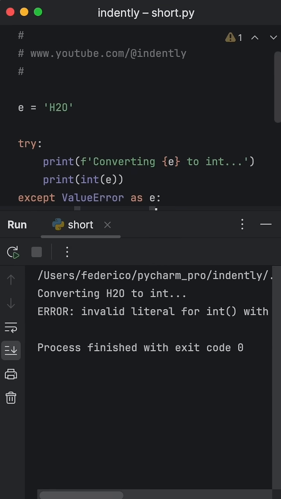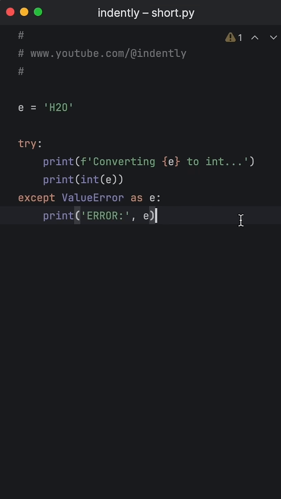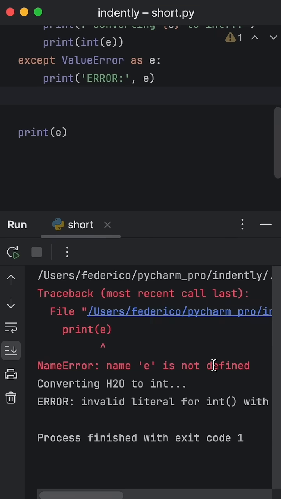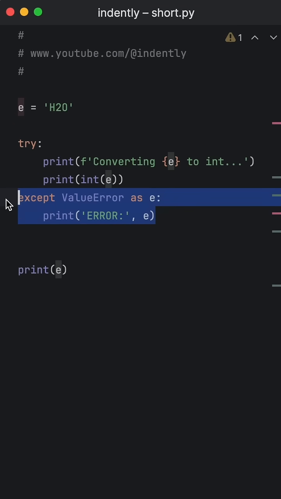Now, if we were to run this, we would get this output, that we encountered an error when we tried to convert our element to an integer. But what will happen now if we try to print e? Well, what you're going to notice is that we're going to get a NameError, that name e is not defined anymore. And that's because as soon as Python is done with using e in its try and except block, it deletes it from the scope, which means e doesn't exist anymore.